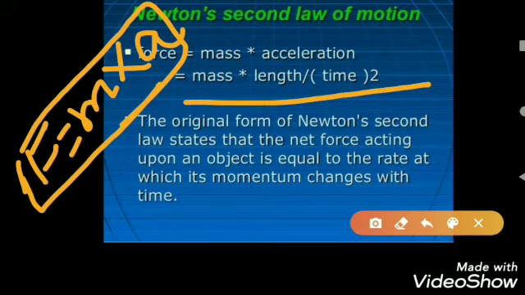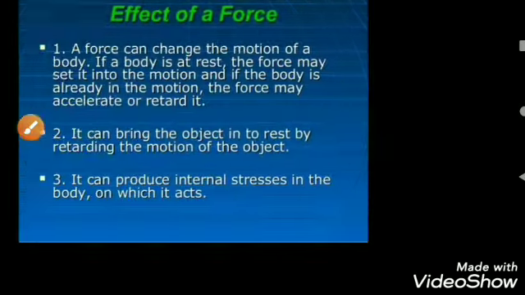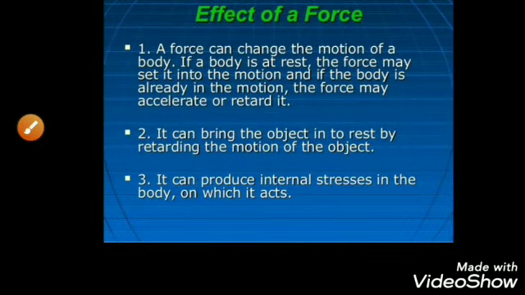Directly it is not related with syllabus, but try to understand about this formula. Force is equal to mass into acceleration. Okay. Next, effect of force. So far we have studied that force changes the state, shape, speed or direction of the body on which it acts. Now let's study the different effects of force in detail.